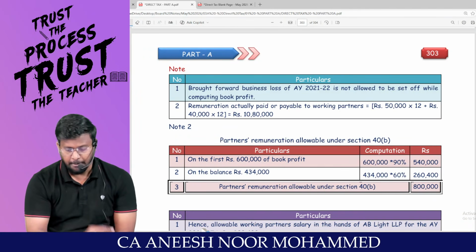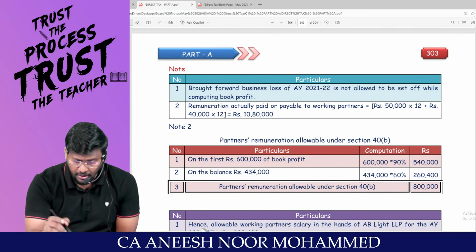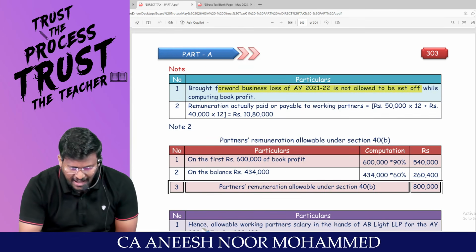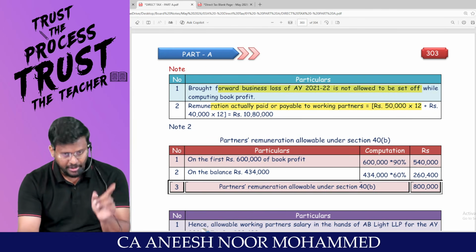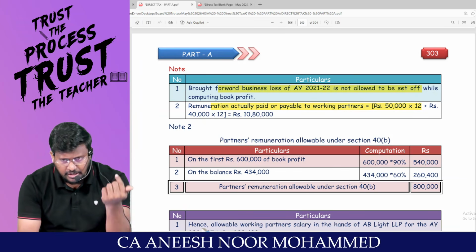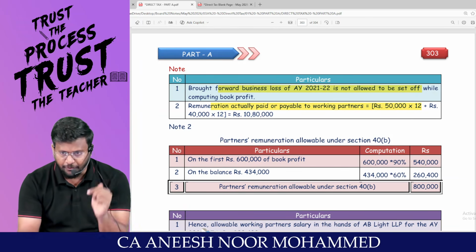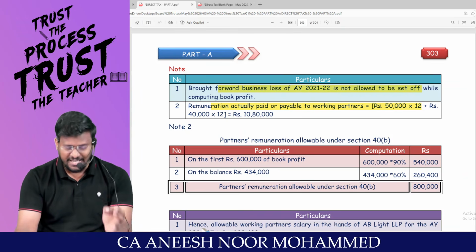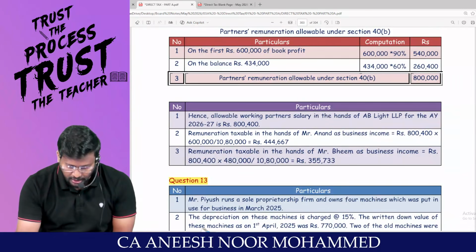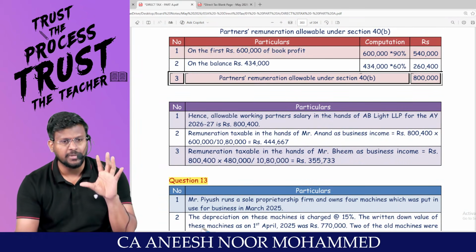But when I calculate book profit, I have not reduced business loss. I have not reduced actual remuneration paid, because book profit means profit after interest on capital, but before remuneration to partner, which has to be calculated as per the provisions of chapter 4D. Chapter 4D means PGBP.